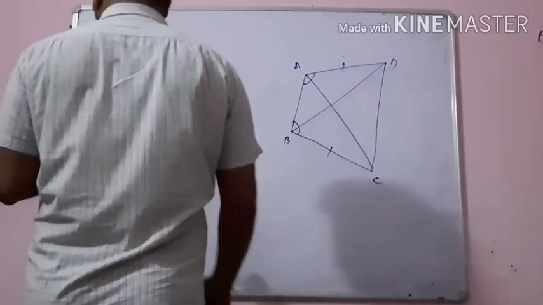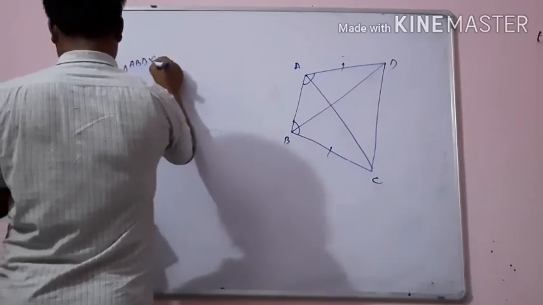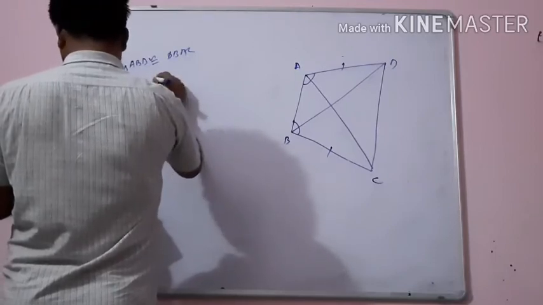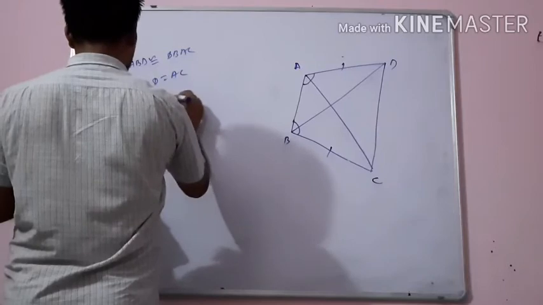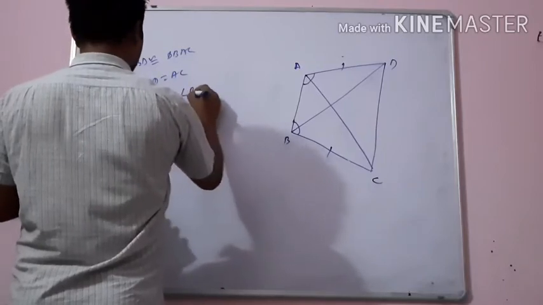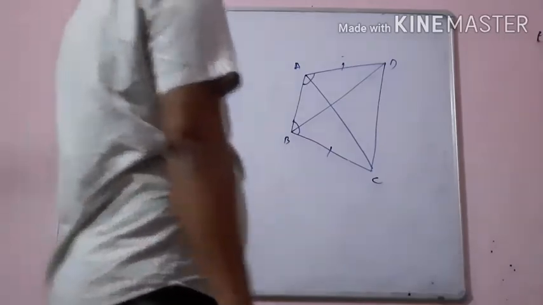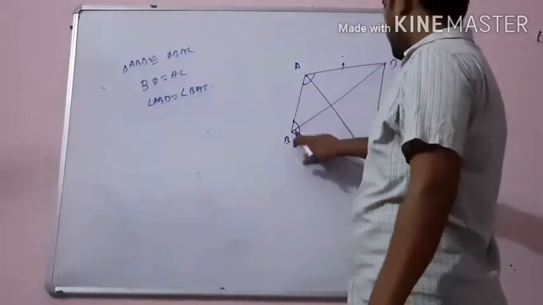Now you have to prove triangle ABD is congruent to triangle BAC, and BD equals AC, and angle ABD equals angle BAC. So ABD, this is a triangle, and BAC.